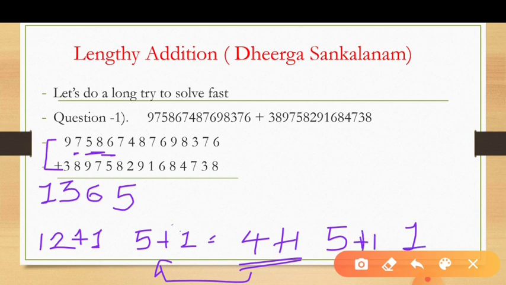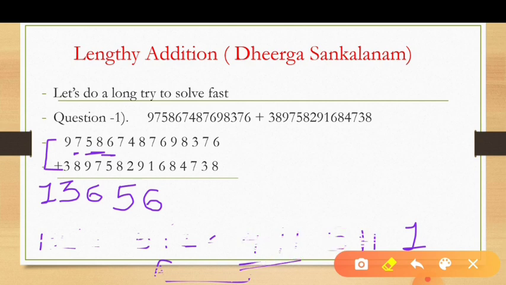Means you find one more digit here, 6. Okay, this is a very easy method. If you understand this method, then you can solve the sum faster. So we can start our next regular question.